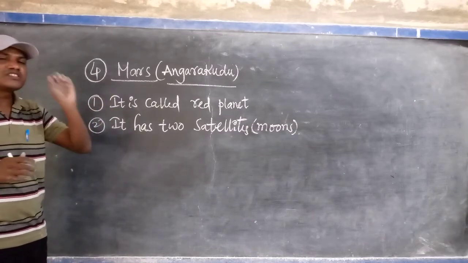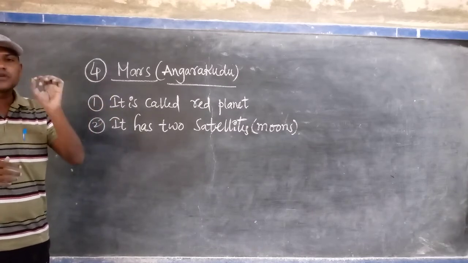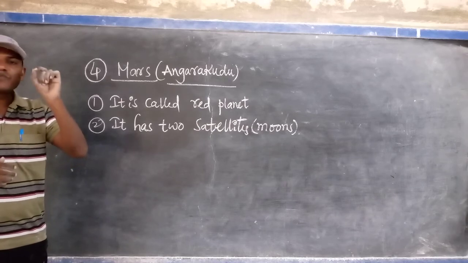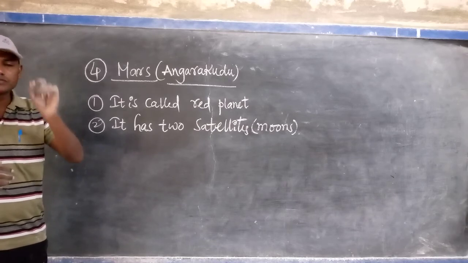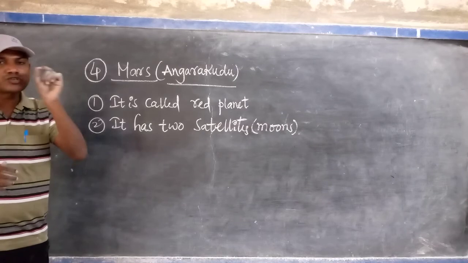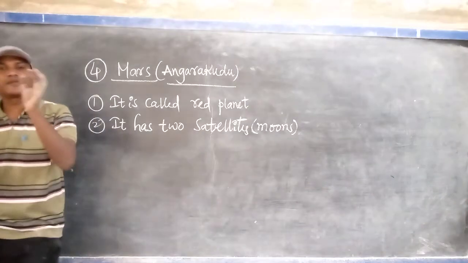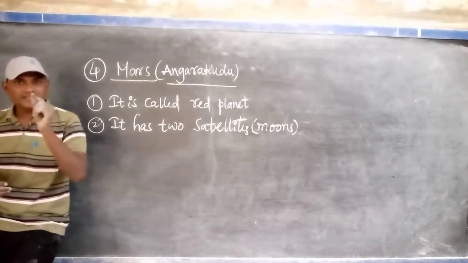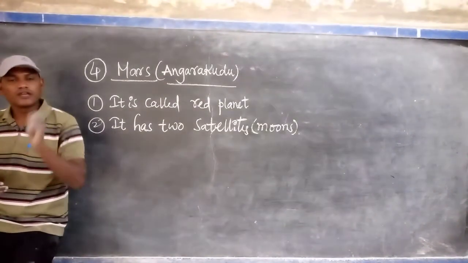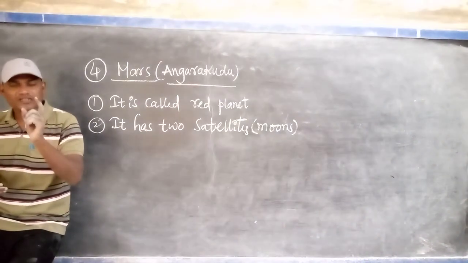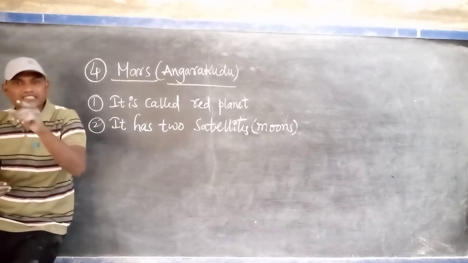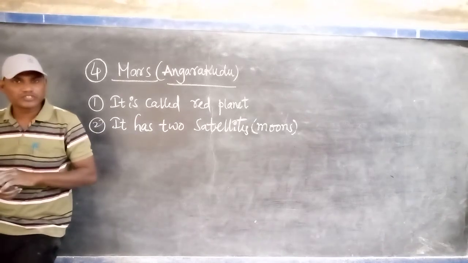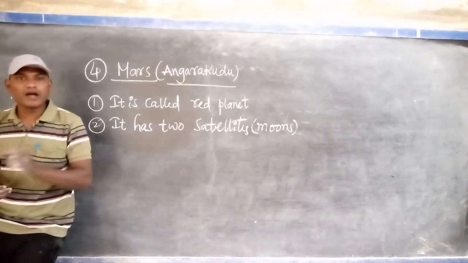If you observe Mercury, the time period of revolution of Mercury is 88.8 days only. We know that the time taken by a planet to complete one rotation around the sun is called revolution, and that time is called its time period.